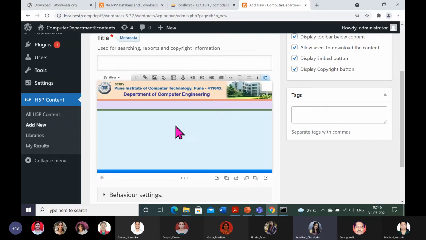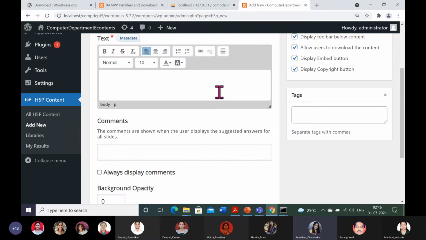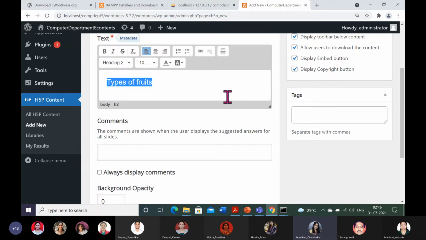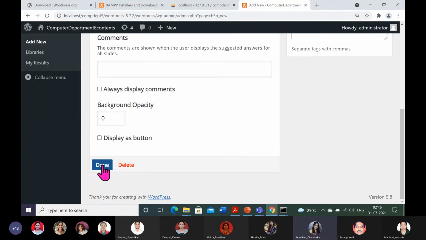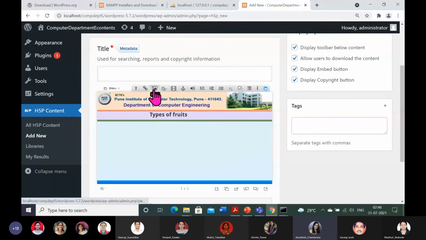Let us start with the very first control, text. Suppose I want to give the slide title. So, the text control. Here, simply in the text box, you give the slide title. You can change the fonts also, and you press done. It will appear here, and I am fitting it here. Types of fruits, suppose.